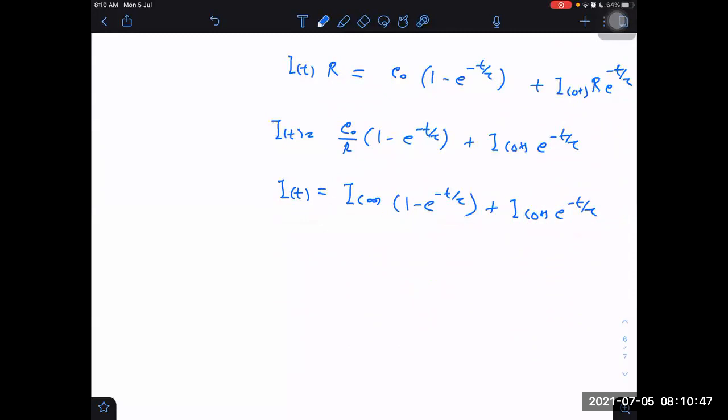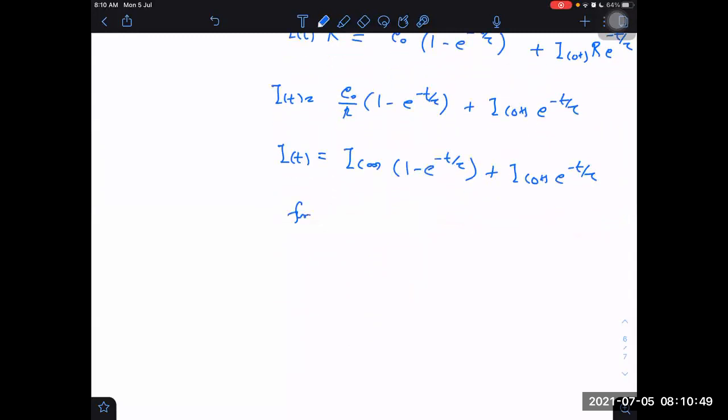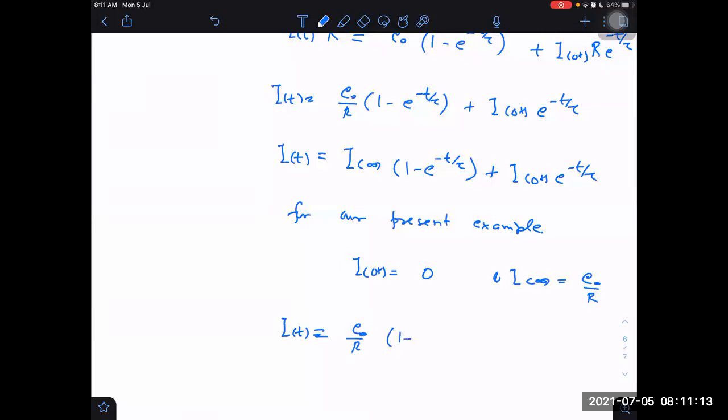So for our present example, in which we have drawn the circuit, I0 plus was equal to 0 and I infinity was equal to E naught by R. Then our I t for the present example is just E naught divided by R into 1 minus e raised to power minus t by tau.